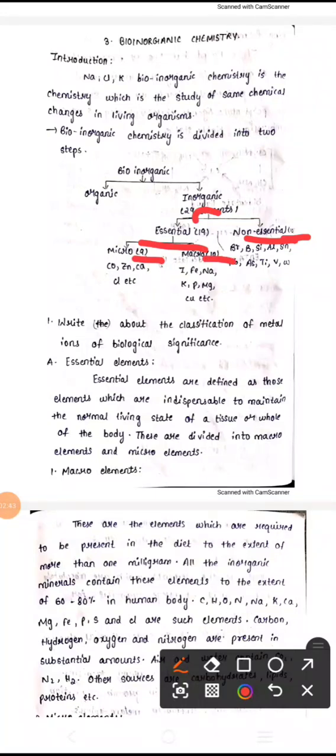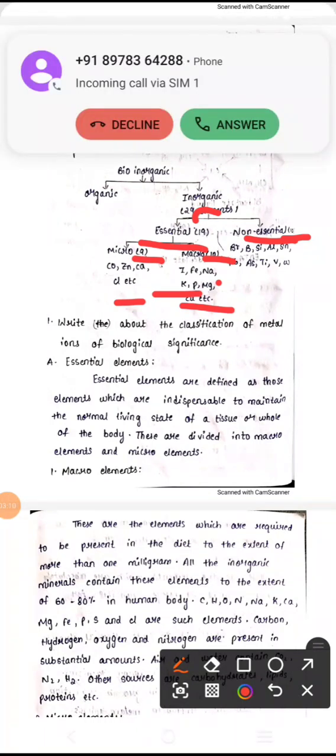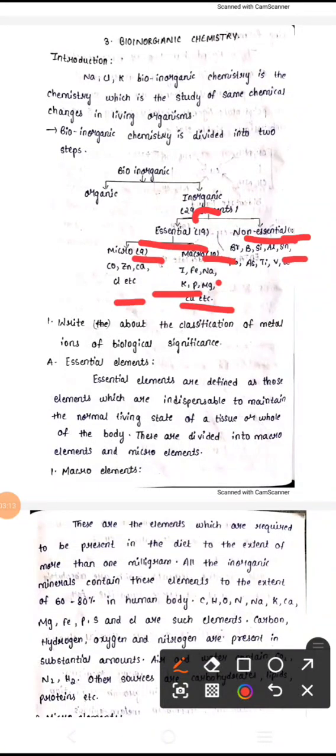Micro means the elements present in very small quantity in our body, that is cobalt, zinc, calcium and chlorine. Macro means those present in large amounts in our body, that is iodine, iron, sodium, potassium, phosphorus, magnesium, copper. Non-essential means they are taken through our diet but are not important for our life. Bromine, boron, silicon, aluminum, tin, lead, arsenic, titanium, vanadium all come under the non-essential elements. Now let us see what are essential elements and what are non-essential elements.